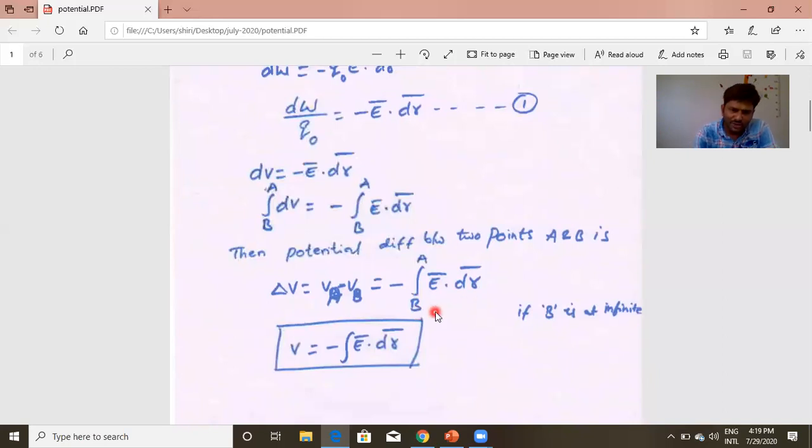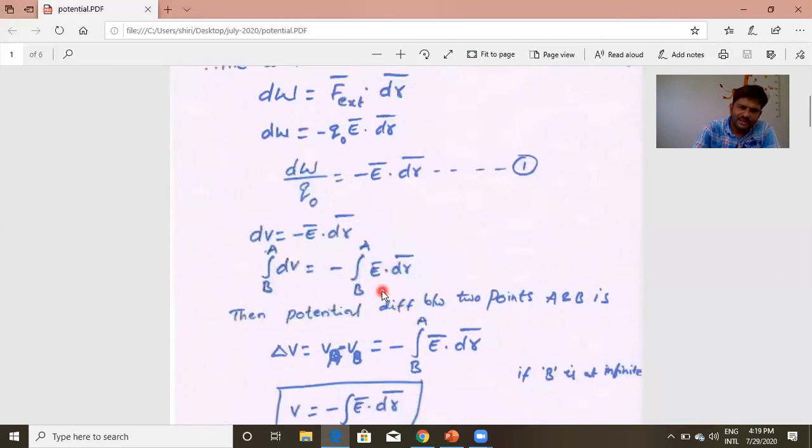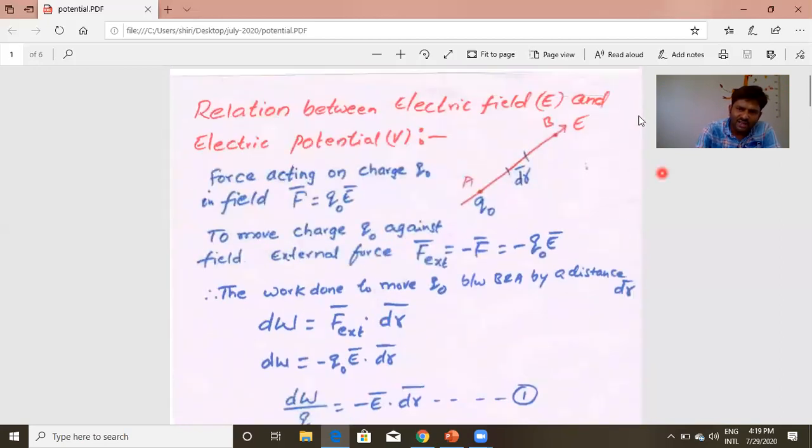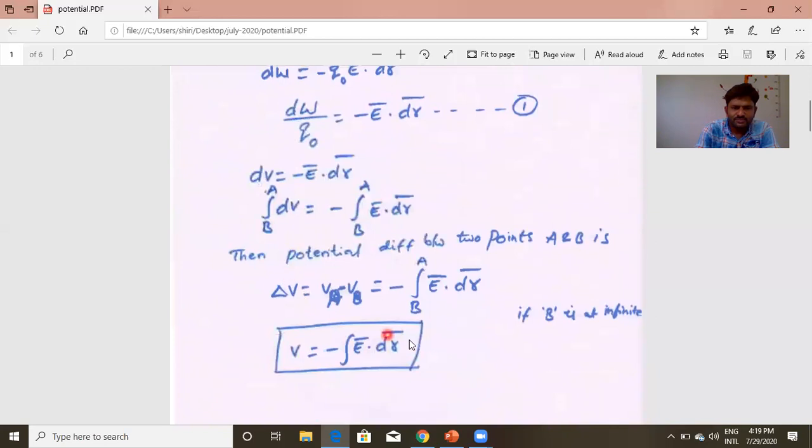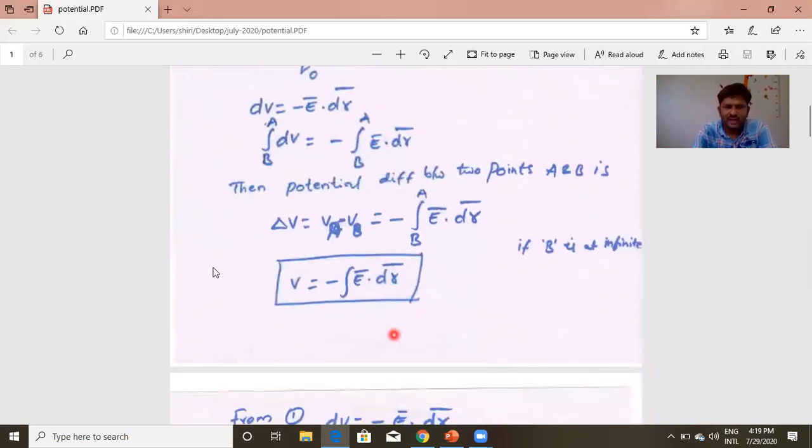If we generalize, suppose this point B is at a farther distance, let's say at infinity, what happens? VB becomes 0. Then potential V, for the generalized situation, is equal to negative integral of E bar dot dr bar. This is the relation between potential V and the electric field E in integral form.